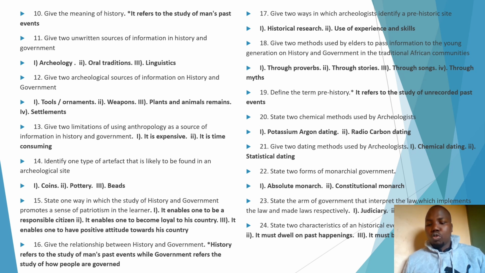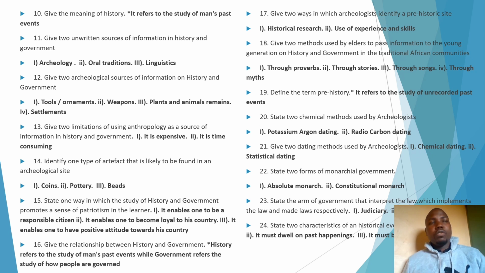Now let's move to question 23. We have been asked, state the arm of government that interprets law, which implements the law, and which made the laws respectively. In this case, this question is trying to ask us about the arms of government, and we have 3 arms of government.